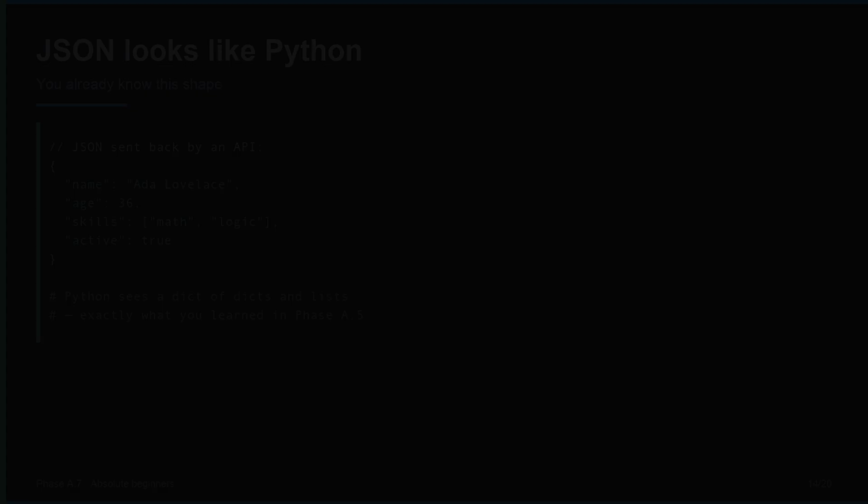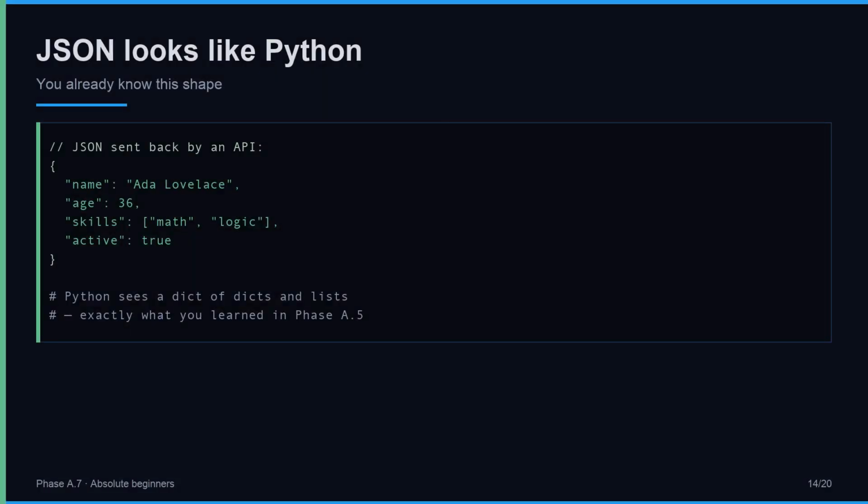A familiar shape. Look at this: JSON name maps to Ada Lovelace, a string. Age maps to 36, a number. Skills maps to a list of 2 strings. Active maps to true, a boolean. This is almost line for line what a Python dictionary looks like. Curly braces, colons, commas, quotes.